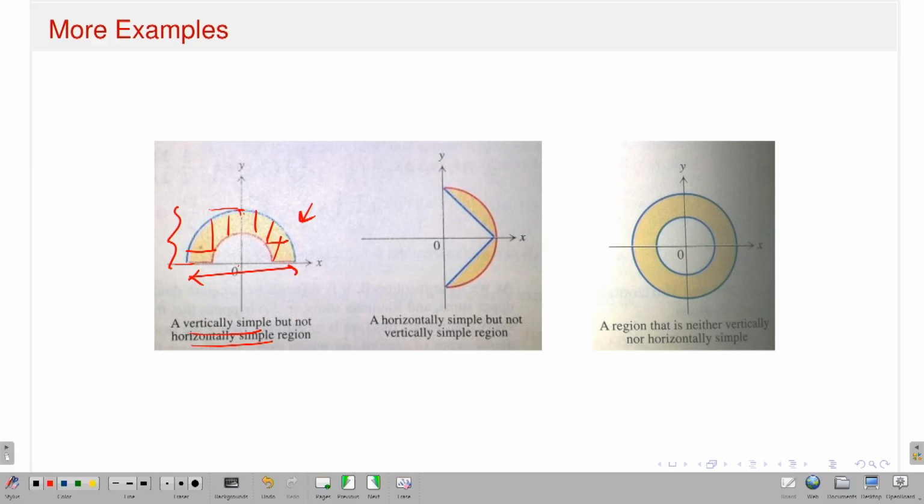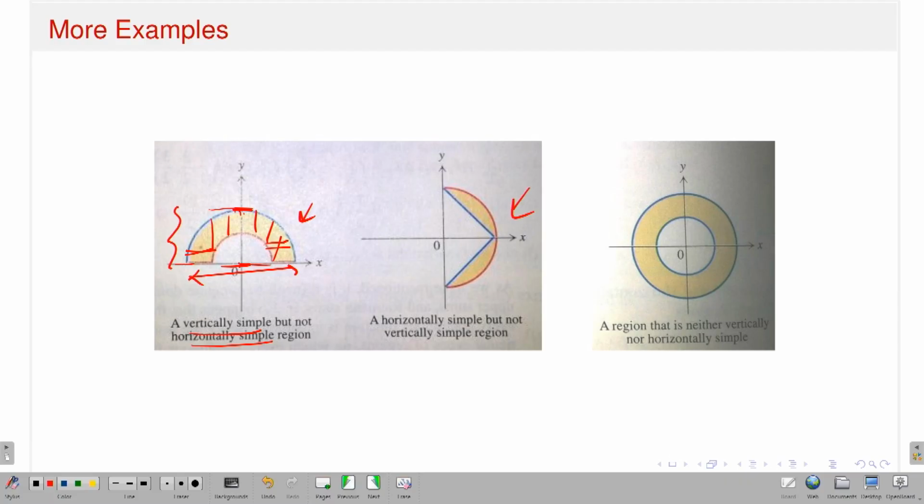So horizontally simple means what? It means y should be kept fixed, varying over some interval. So this is the range of y. However, x should vary from h1(y) to h2(y). On the left-hand side you have one function of y, and on the right-hand side you have another function, h2. But this time it is not the case, because the y range is fine, but in between, on the left-hand side x varies from this to this, and if I come to the right-hand side, the curve changes. Therefore it is not horizontally simple.